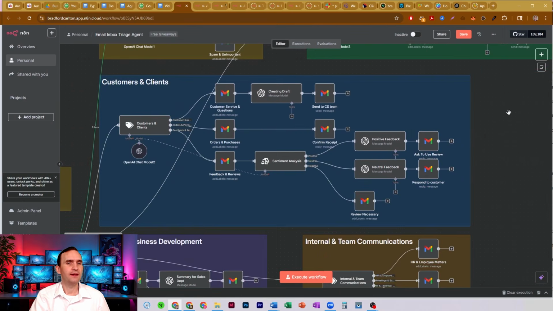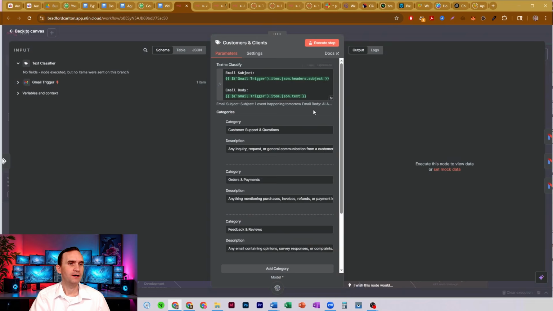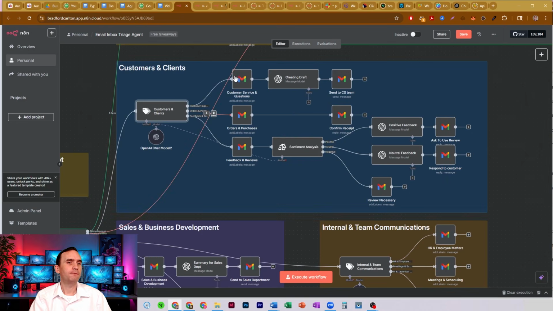All right. Another path that we have here is customers and clients. And so from the text classifier that determines it's a customers and clients type of email, we then pass it through this text classifier, which has 3 options: customer support and questions, orders and payments, and feedback and reviews. And of course, we give each of these a description of what it is or should be, as well as a very brief system prompt that it's categorizing these into one of those 3 categories. That's it.